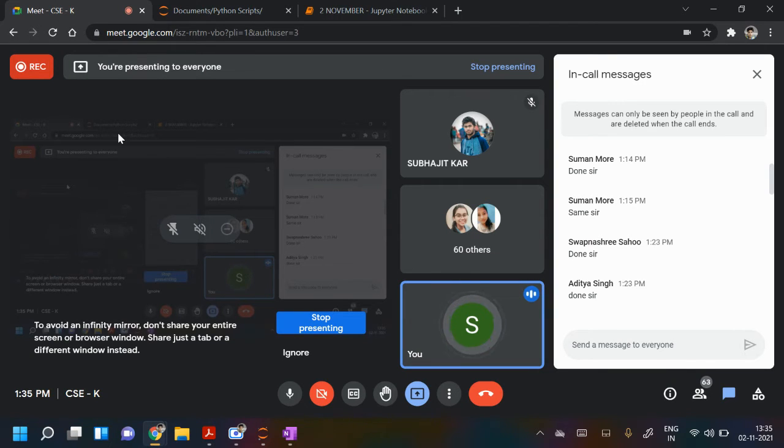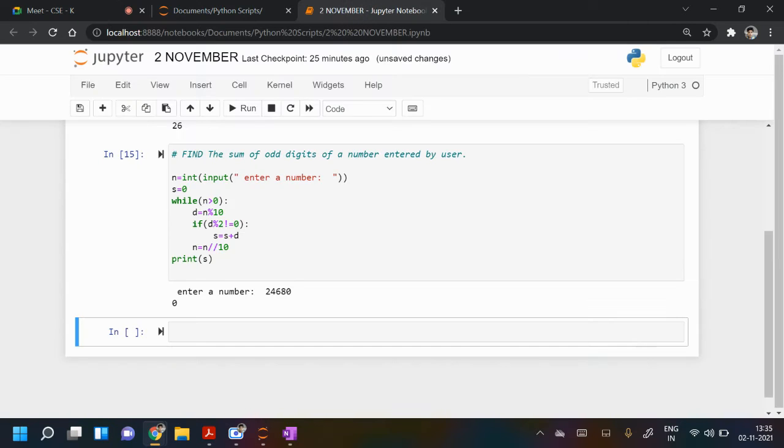So next person is Anil Kumar Swan. Yes, Anil, are you here? Not. Manish Raj. Also absent. Mayank Sahu. Absent.